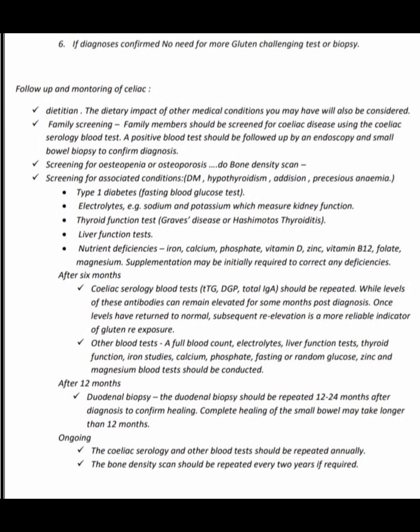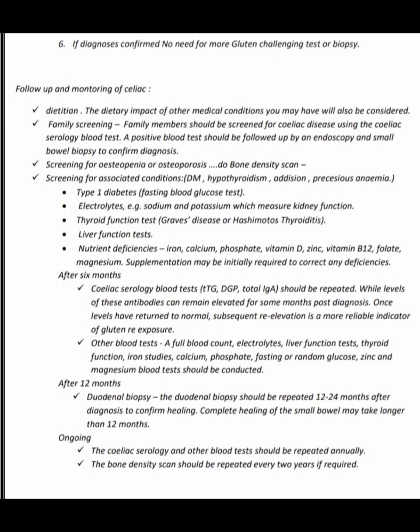Type 1 diabetes mellitus, fasting blood glucose test. Electrolytes, for example sodium and potassium, which measure kidney function. Thyroid function test for Graves' disease and Hashimoto's thyroiditis. Liver function test. Nutrient deficiencies, we check iron, calcium, phosphate, vitamin D, zinc, vitamin B12, folate, magnesium. Supplementation may initially be required to correct any deficiencies.